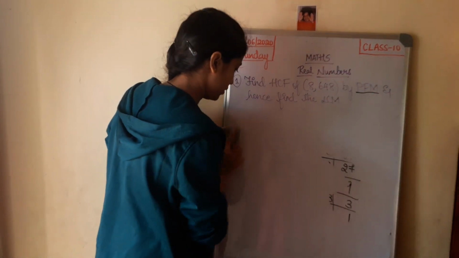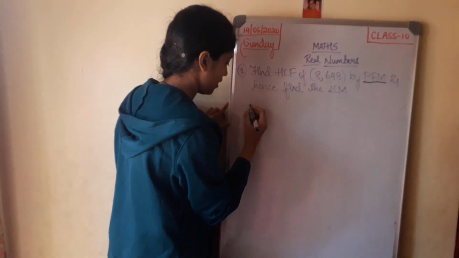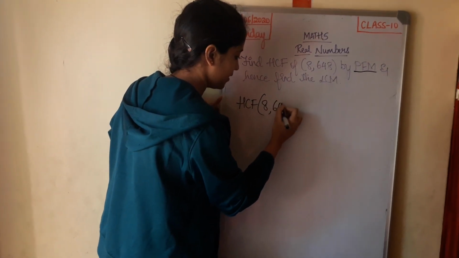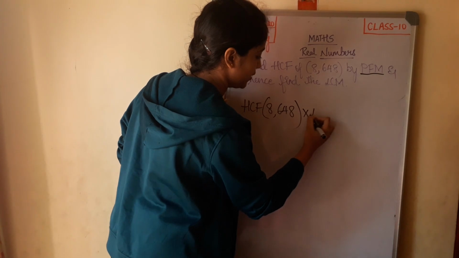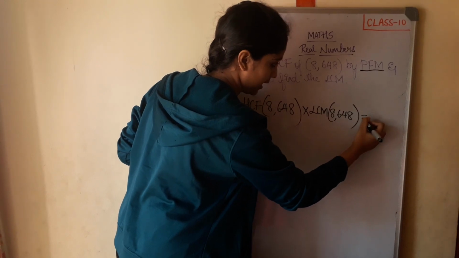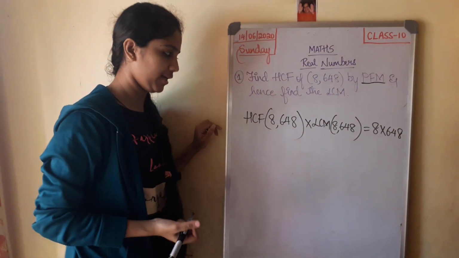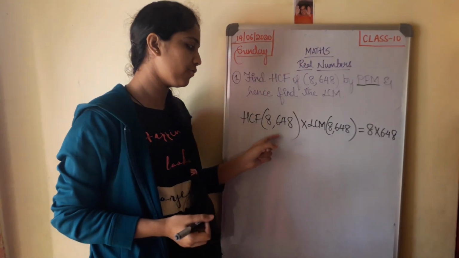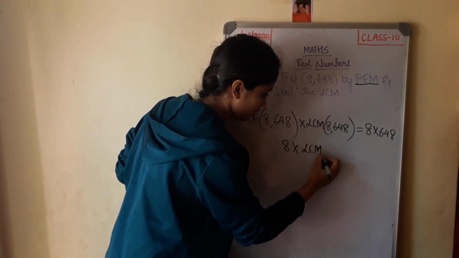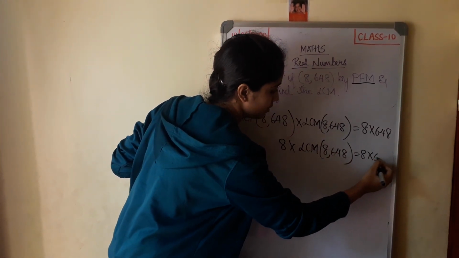So I have given you a relationship between HCF and LCM and the two numbers. So HCF of the two numbers 8, 648 multiplied into the LCM of 8, 648 is equal to the product of the two numbers, 8 multiplied into 648. Now you know the value of the HCF of the two numbers, that is 8. Now 8 into LCM of 8 comma 648 is equal to 8 into 648.